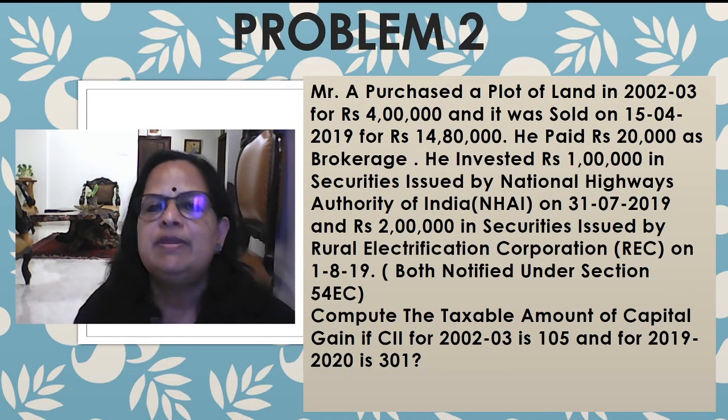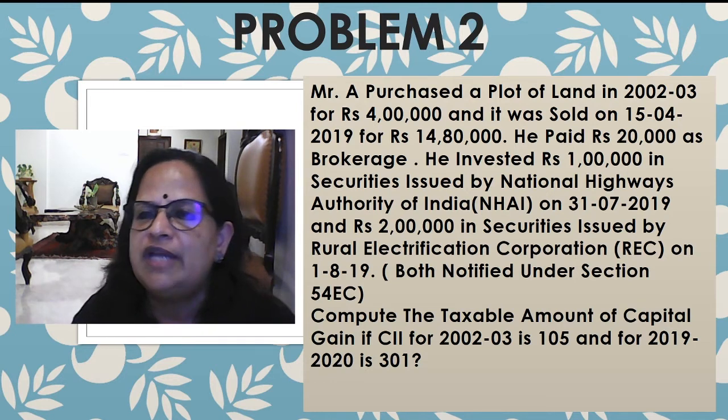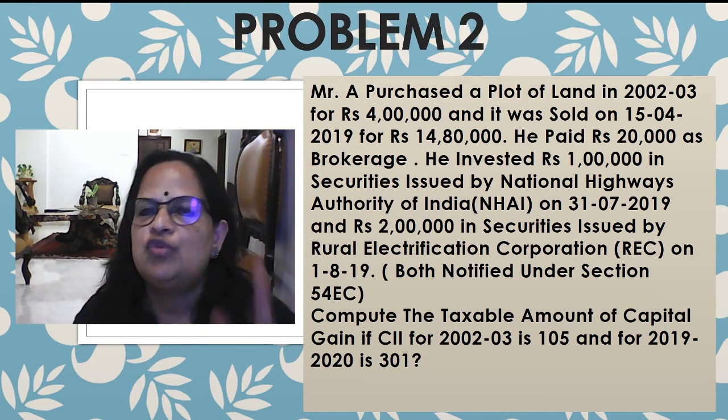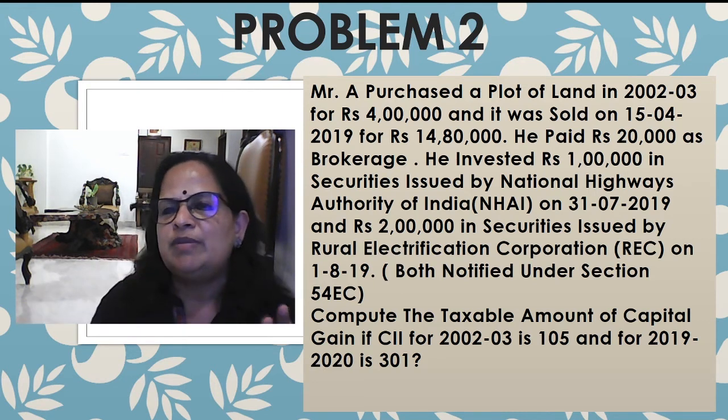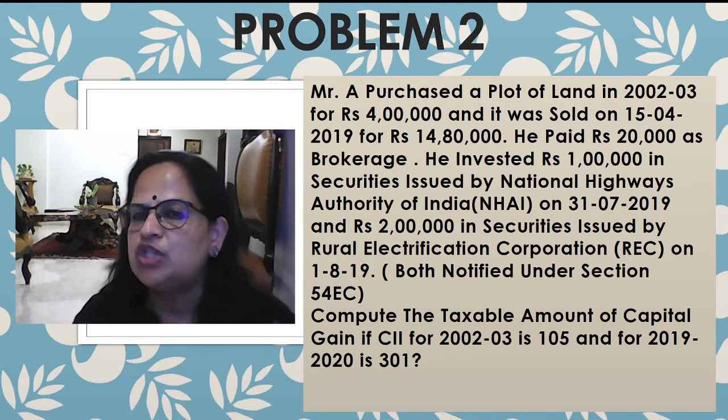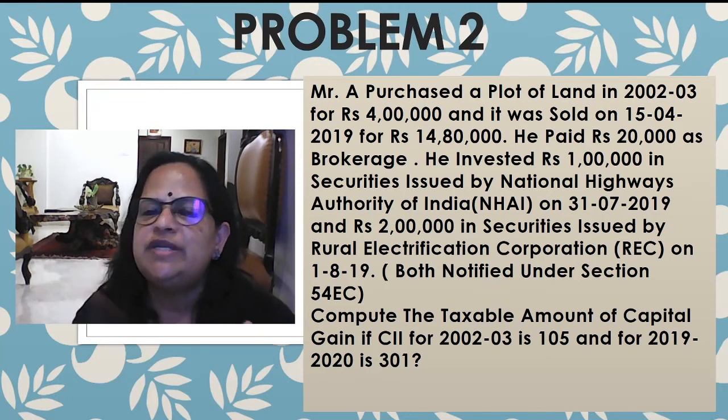Now the second problem. Mr. A purchased a plot of land in 2002-03 for 4 lakhs and it was sold on 15/4/2019. So here you remember, 2002 and 2019, it's long term. He paid 20,000 as brokerage, so expenses on sale is there.